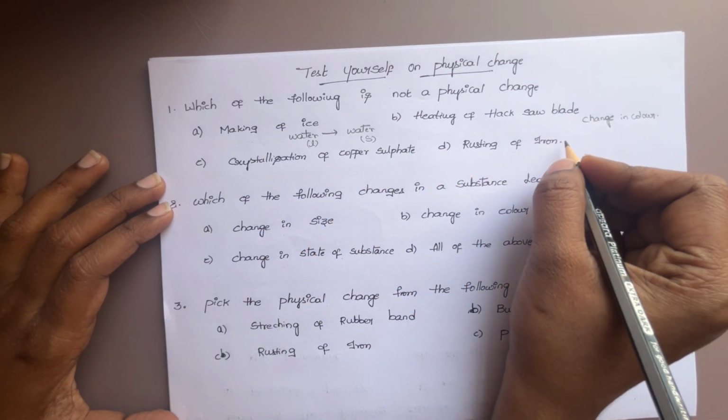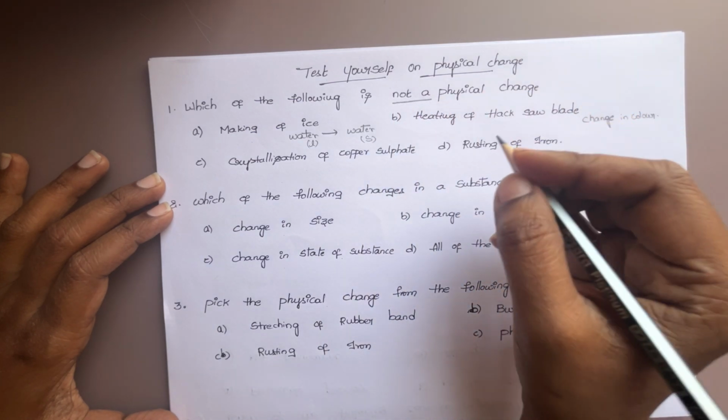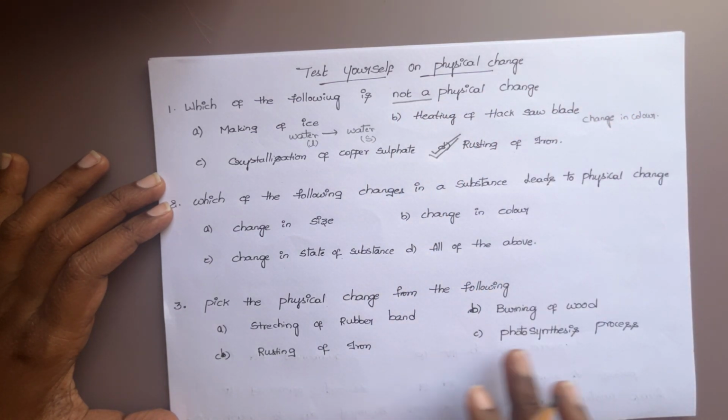Rusting of iron is a chemical change. They are asking not a physical change. So rusting of iron is the answer.